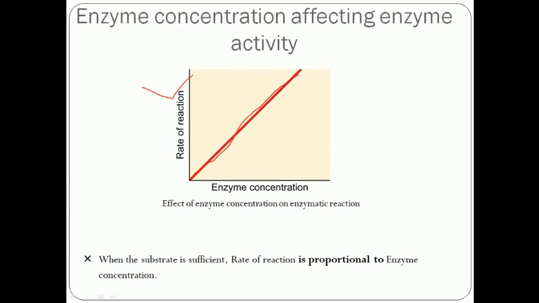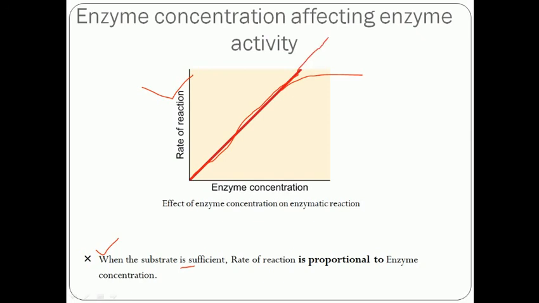So the rate of the reaction is increasing continuously, but the only limiting factor is the presence of substrate. If substrate is not sufficient, then this graph will also form a steady line. But when substrate is in appropriate amount, the reaction will increase continuously.